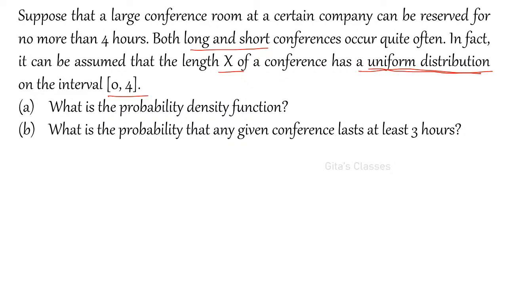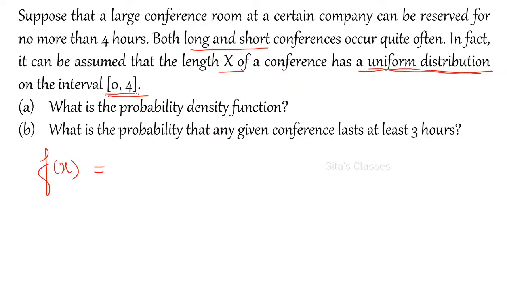Not more than that. In fact, it can be assumed that the length x of a conference has a uniform distribution on the interval 0, 4. What is the probability density function? Now we have to find out f of x, the probability density function. And what is the probability that any given conference lasts at least 3 hours?